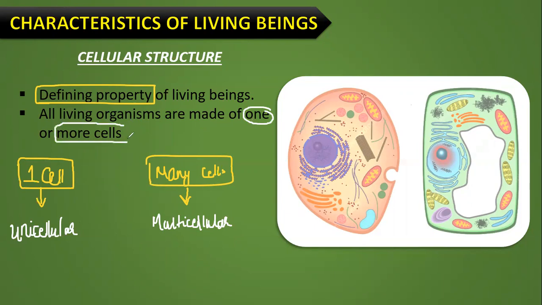If it is more cells, then you will call them multicellular, like a plant cell, then an animal cell, and all. Clear? So this is the diagram for an animal cell. Okay, this is the diagram for an animal cell. And this is the diagram for a plant cell.